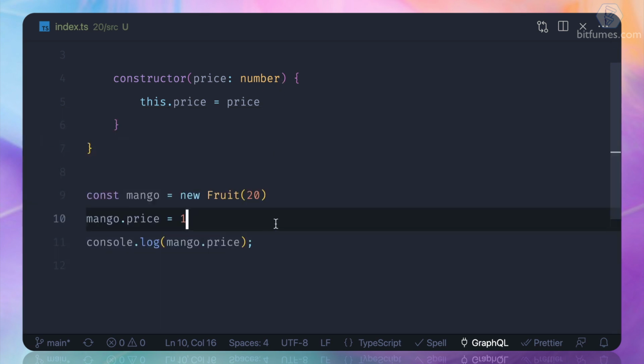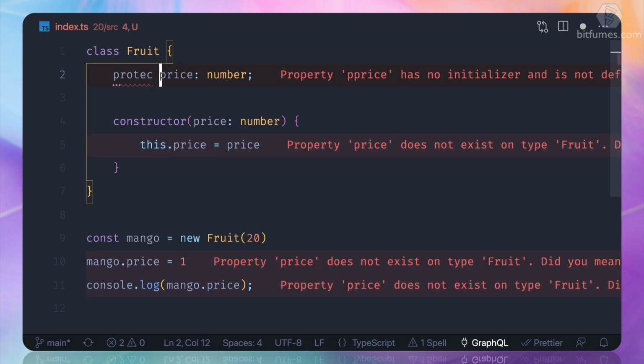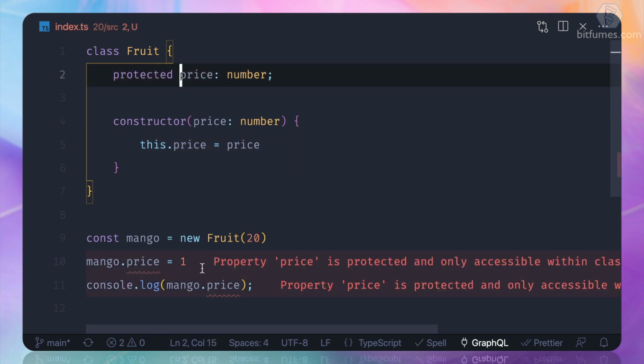So then you will say, hey, we just learned about the access modifier, so let's make it protected. Once we do that, we need to do a lot of other work to get the price, like we need to create either a method or a getter. So this is not good, because we just want to read the data.